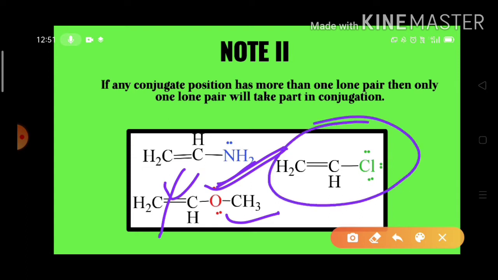And here in this example, this is known as vinyl chloride. On the chlorine atom, we have three lone electron pairs.